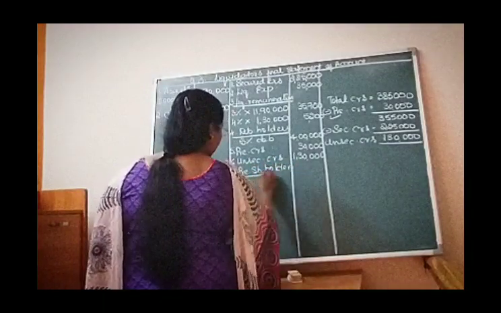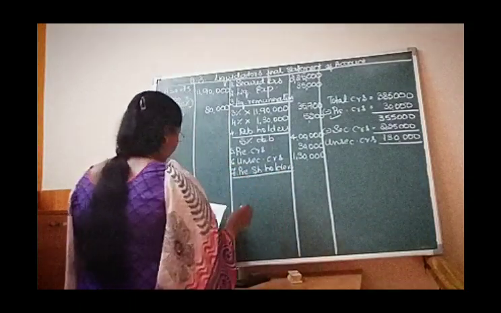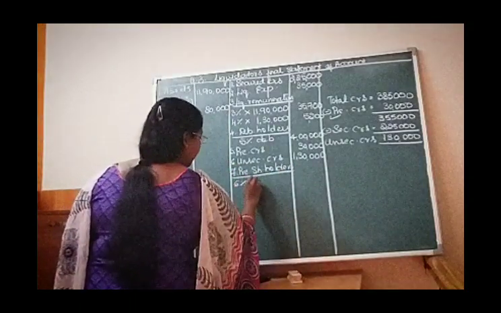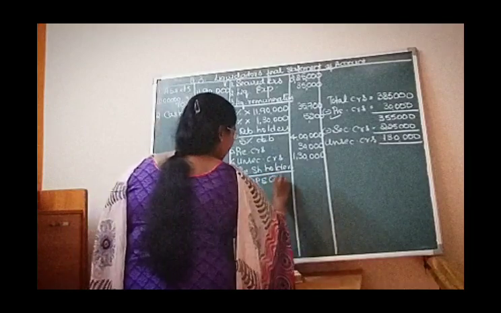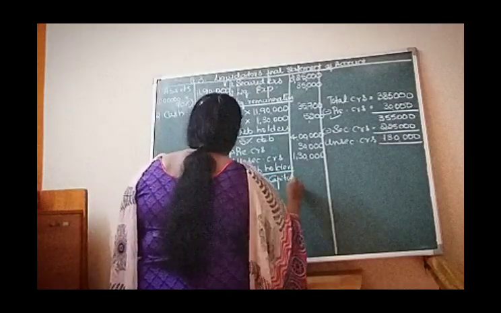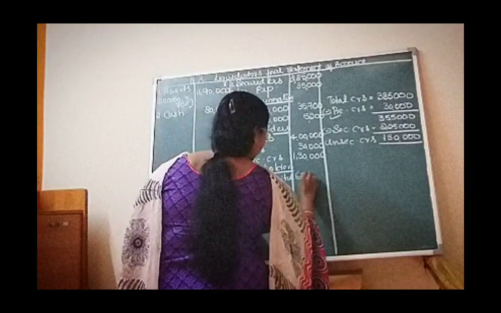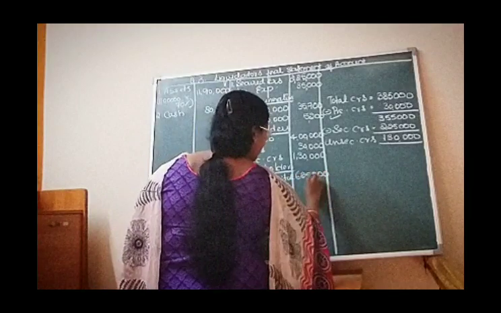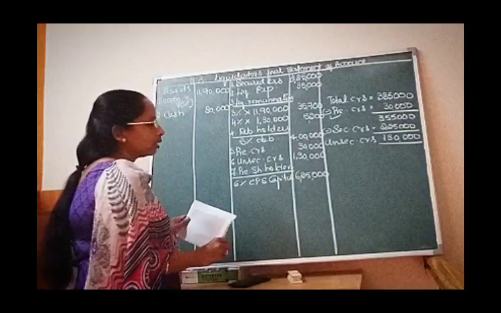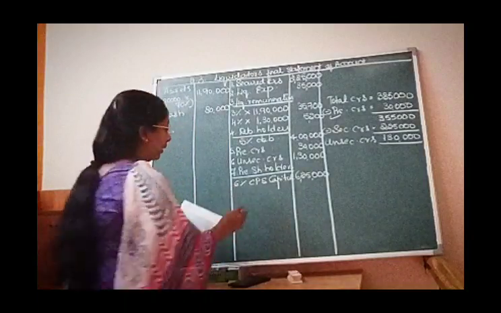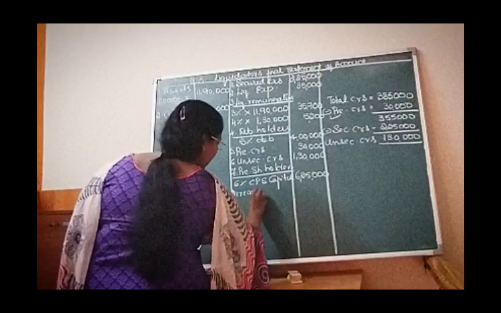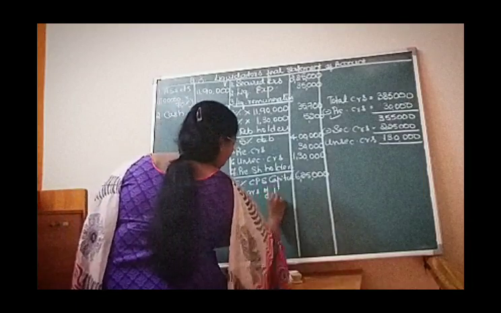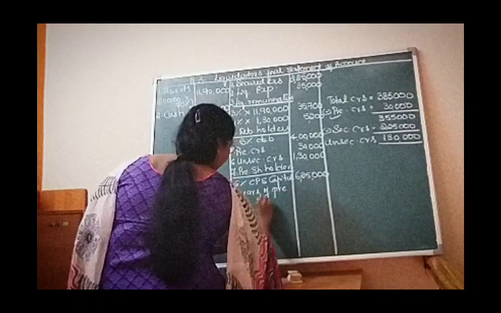For preference shareholders, it is given in the question that 6% cumulative preference share capital is given for rupees 6,25,000 in the balance sheet, that we have to make the full payment, and we have to make for preference shareholders arrears of preference dividend also.